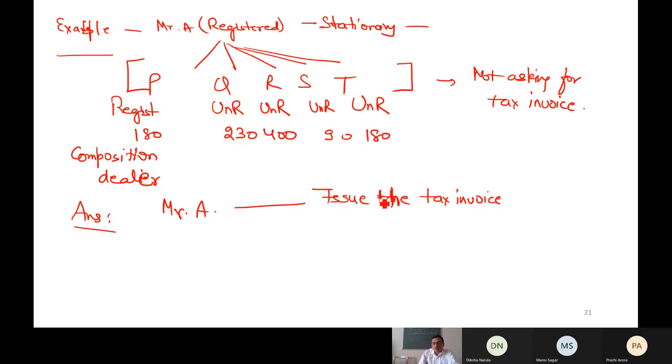Can you tell me in which case it's compulsory for the supplier Mr. A to issue the tax invoice? Any answer? P, Q, R, S, T, 5 recipients are there. 5 people have bought goods from the shop, so to whom is it compulsory to give? Any answer from your side?